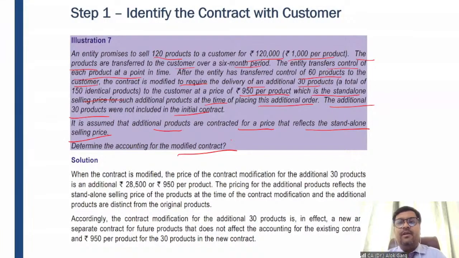For example, these 120 mobile phones are given to 120 employees, and these 30 mobile phones will be given to 30 new employees, right? So the use will be by different people, and the new products are getting sold at a fair value or standalone selling price. So this will be considered as a separate contract. This will not be considered as an existing contract or an amendment in the existing contract. This will be considered as a new, separate contract, right?